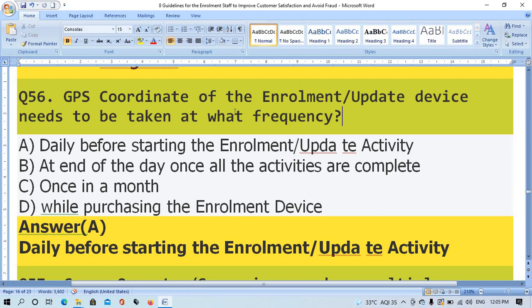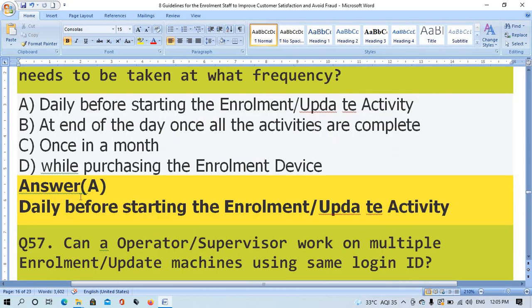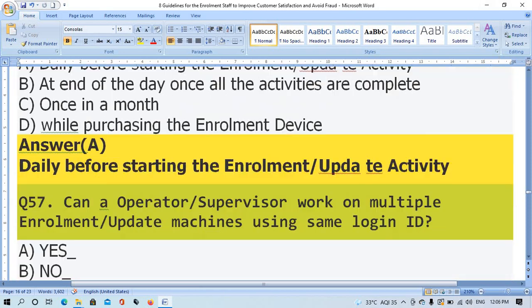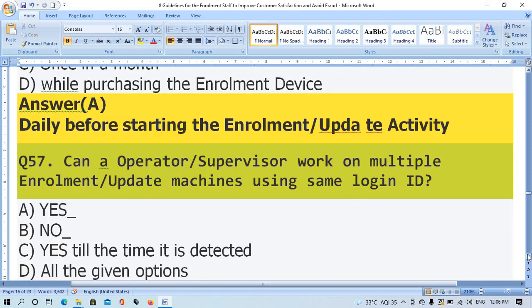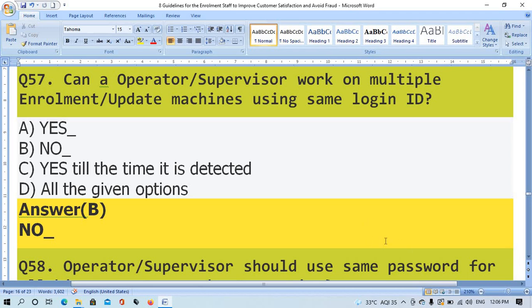The right answer is option A, daily before starting the enrollment upload activity. Question number 57. Can an operator supervisor work on multiple enrollment machines using same login ID? The right answer is option B, no.